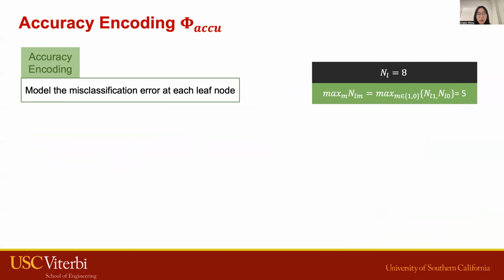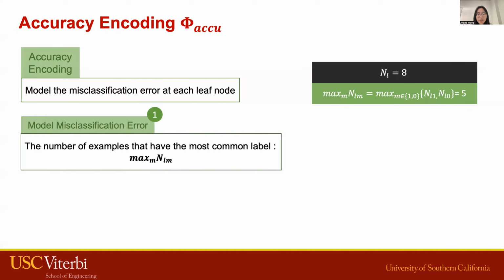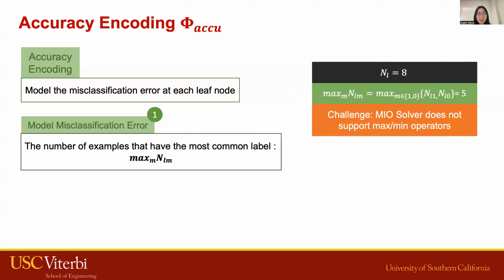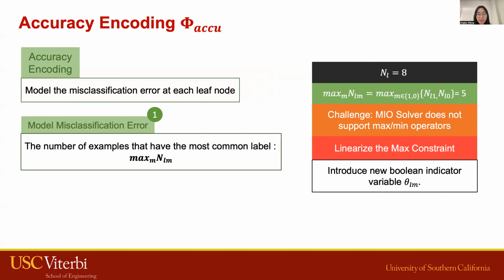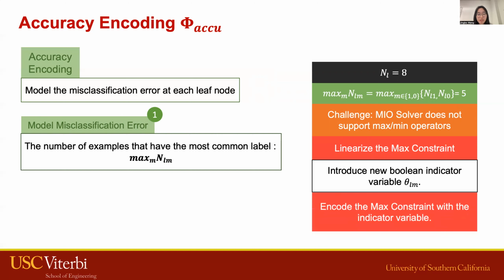The most challenging part of accuracy encoding is to model the number of examples with the most common label. As we have noticed, the ML solver does not support max operators expressed in its constraints. Then we are required to linearize these constraints. In order to do that, we introduce a new Boolean indicator variable to decide if a leaf node L is associated with label M. Then we are able to model this information.